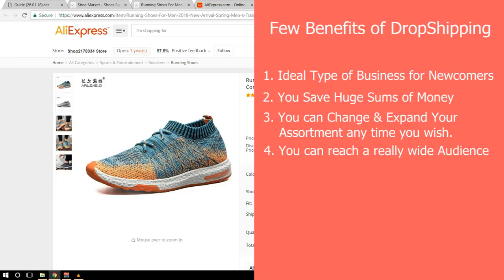Now another benefit of using this type of business, the dropshipping business, is that you can reach a really wide audience. Dropshipping means that your store is based on an online platform, or ideally on your own website.